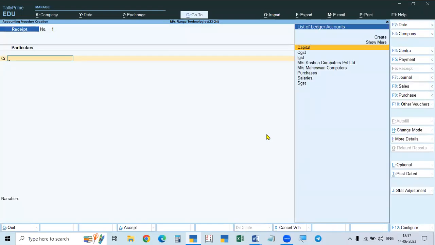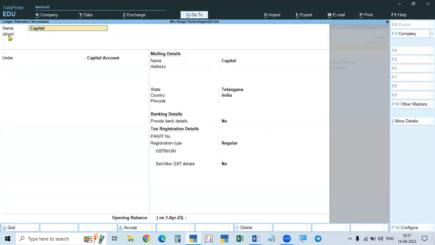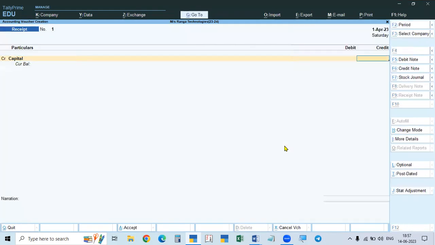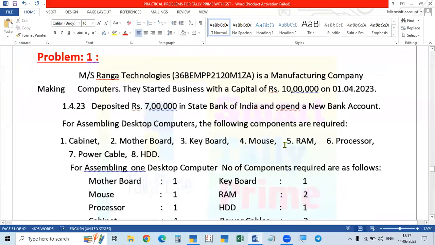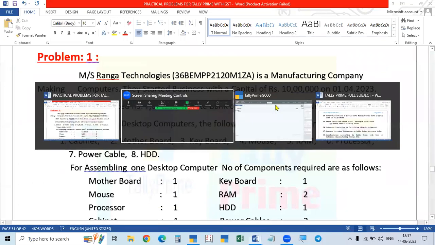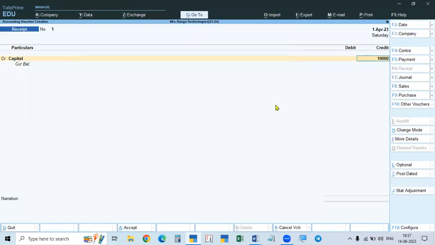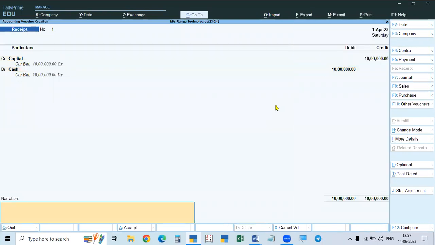So a capital account we have to create. We know how to create a capital account. See, you take control, alter. You see that alteration page. Capital under capital accounts will do. So this is created. And then the capital account, what is the capital? The capital account amount is 10 lakhs. 10 lakhs is the capital. And we are getting cash. So 10 lakhs. It is capital introduced into business.